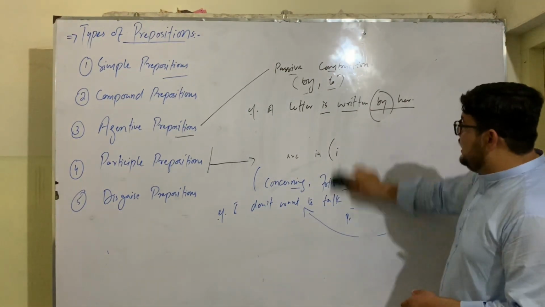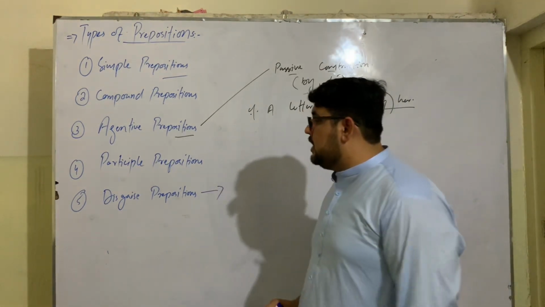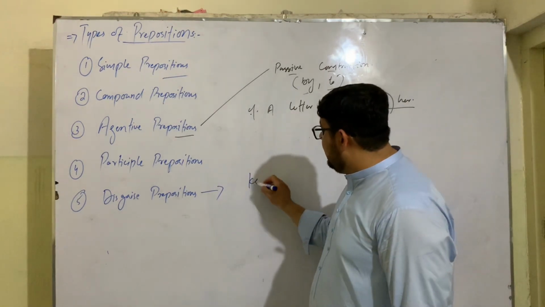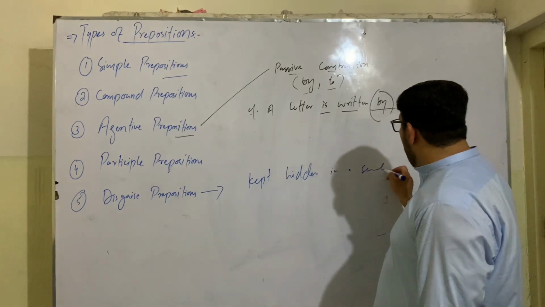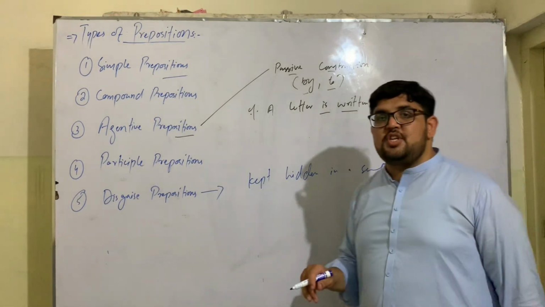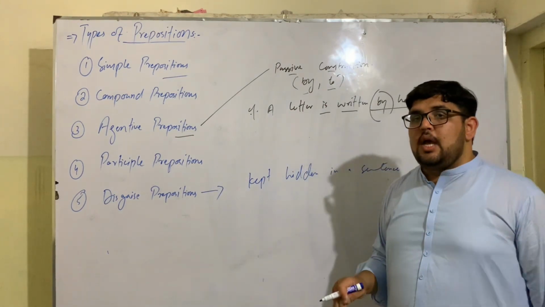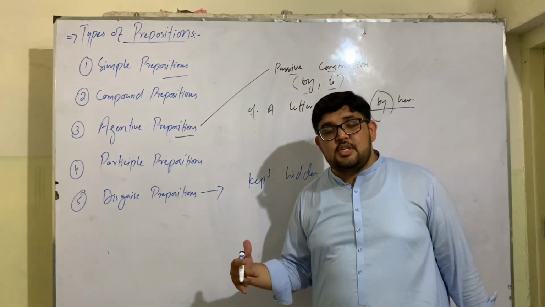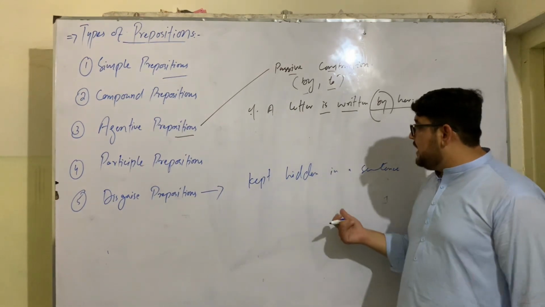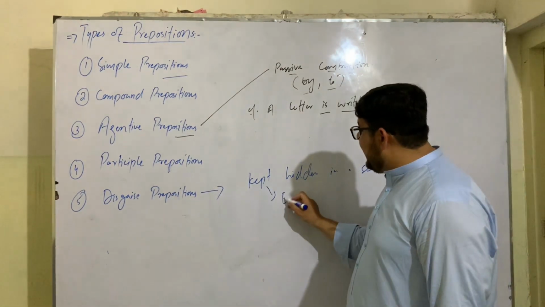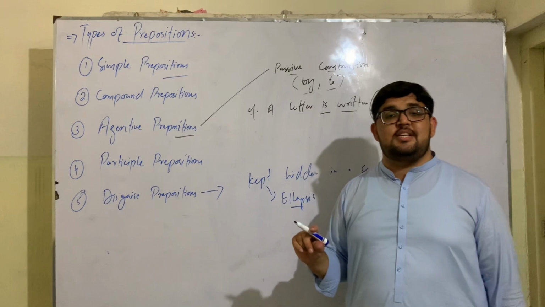And the last one is disguised prepositions. Disguised prepositions are those prepositions which are kept hidden in a sentence, where we do not use a preposition in a sentence, and their place is known, but we do not use a preposition there. Such prepositions are called disguised prepositions. They are kept hidden, or they are kept in ellipsis in a sentence. It means their place or position is understood in a sentence.